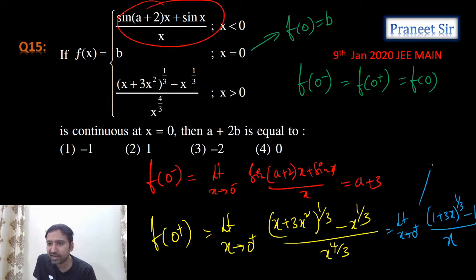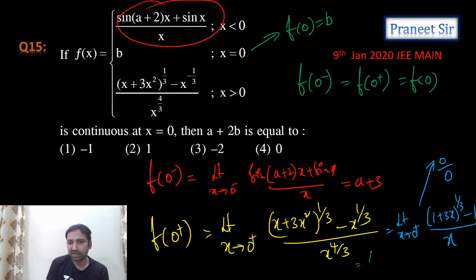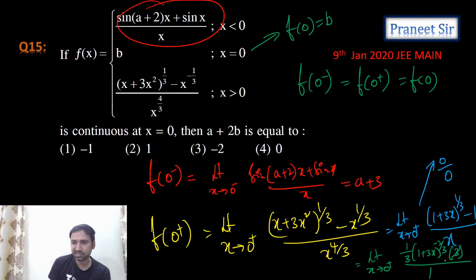So guys, here we're getting 0 by 0. So can we apply L'Hospital rule here? If you apply L'Hospital rule here, tell me, guys, what do we get? So denominator differentiation is anyway 1, guys. Numerator differentiation is 1 by 3 into (1 plus 3x) whole power minus 2 by 3, into 3x differentiation. 3 gets cancelled. And when we substitute x equals to 0, how much are we getting, guys? Are we getting 0? No, we are not getting 0. We're getting 1, guys.